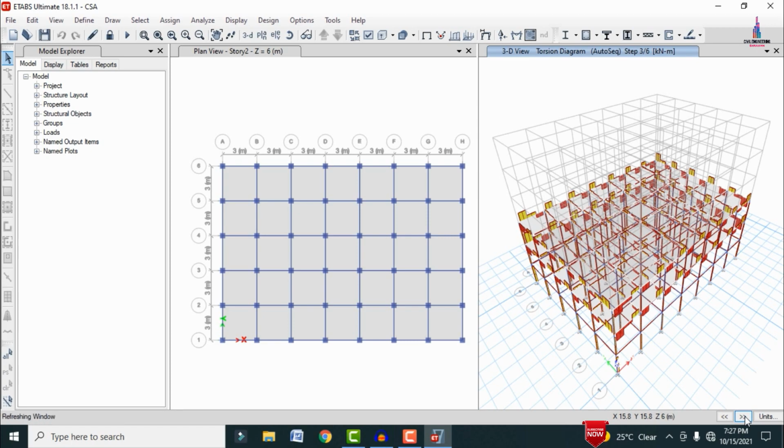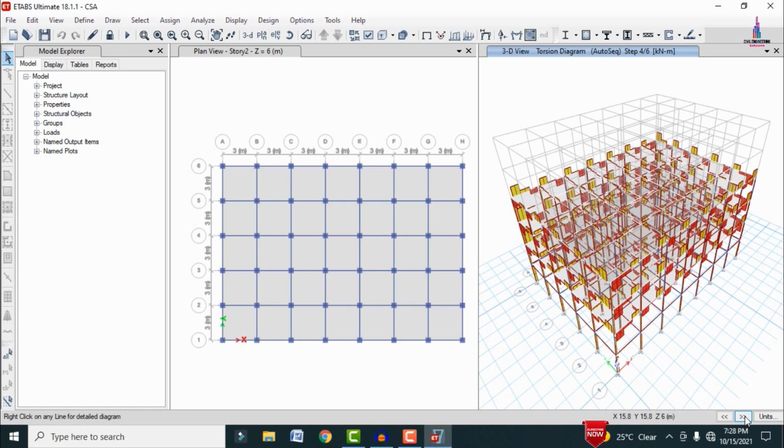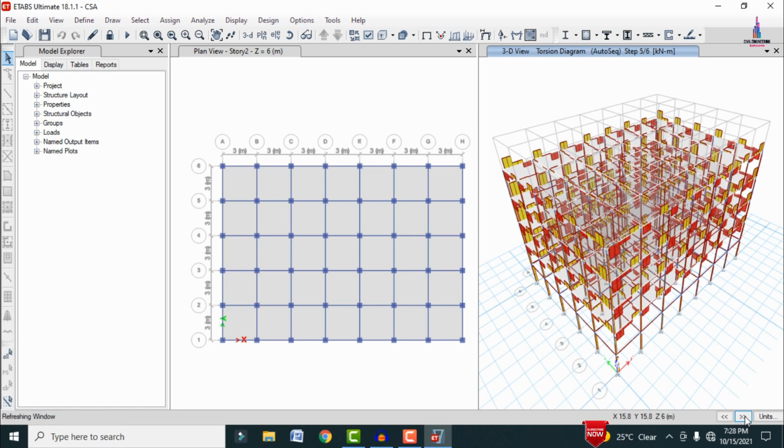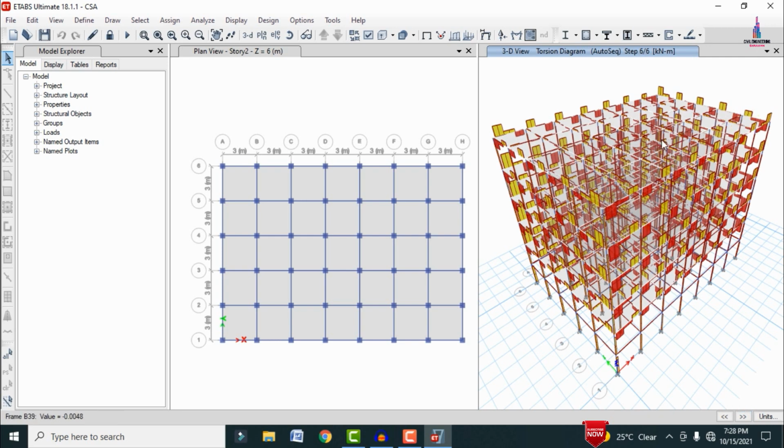Again this is the third slab. Again this is the fourth slab. Again this is the fifth slab. Again it comes under the last slab section. Okay, so this is the torsion diagram for the last slab section.